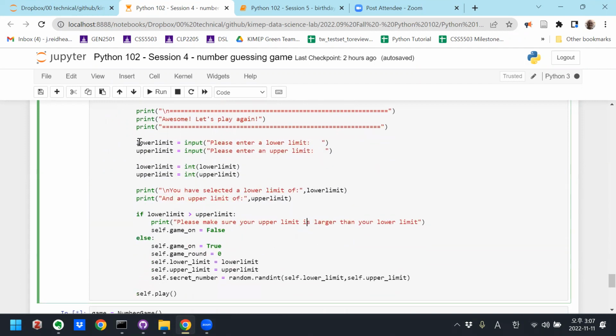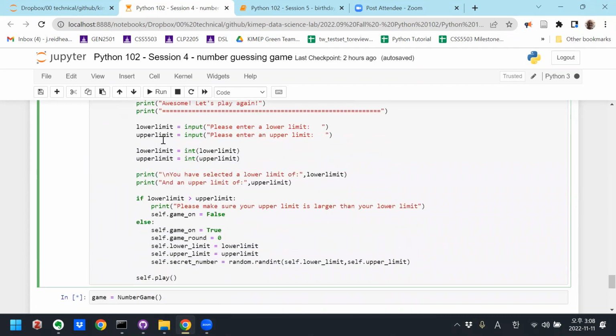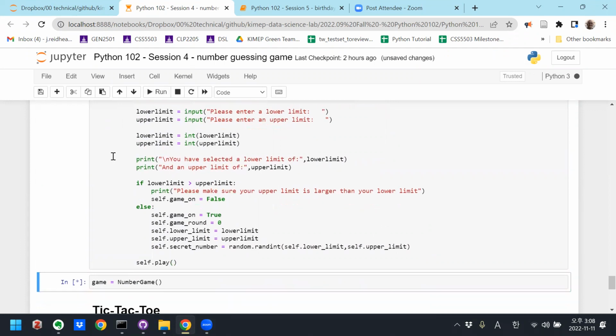Here I'm basically just copying and pasting the initiation function. I could probably just call the initiation function again, but basically you're just starting the game over again, and then you play. So replay is calling play, and when you're playing, play calls replay. They call each other recursively until you say no, I don't want to play again, and then it ends. So just to show you how this works,